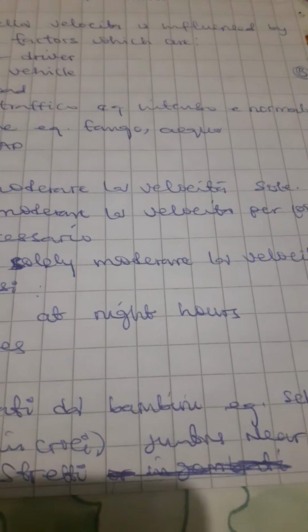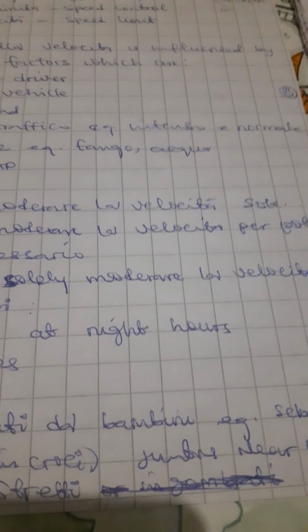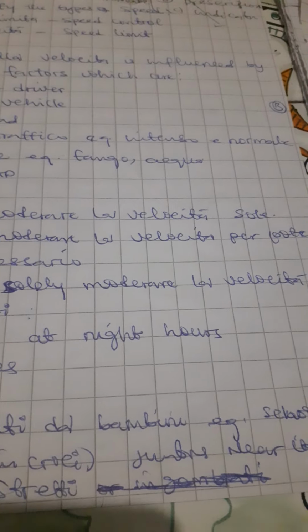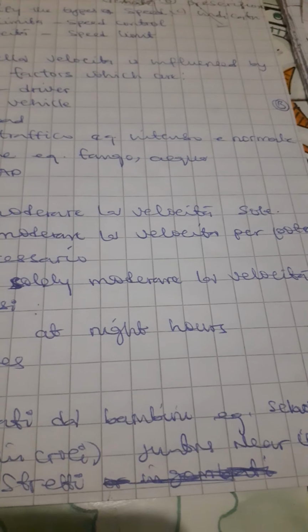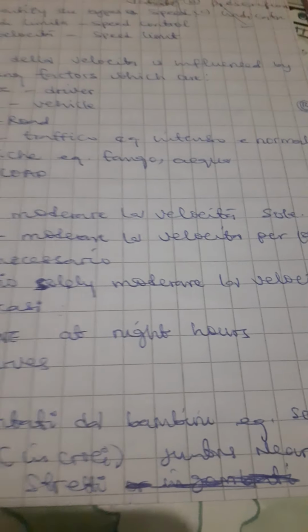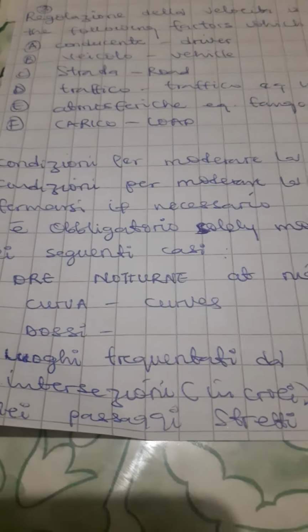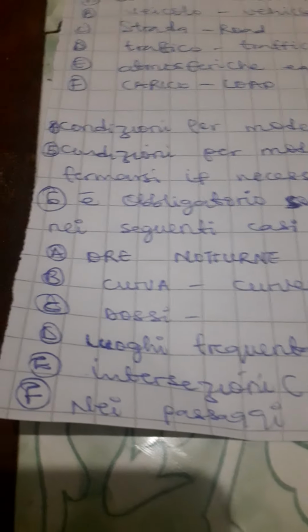Giardino. If you are driving your motor vehicle in an area where you know there are always children, like school areas, giardino, that is the playing ground, if you are driving along that area of the road, you have to also what? Moderate your speed. That's what we call moderare la velocità, which is to moderate your speed.